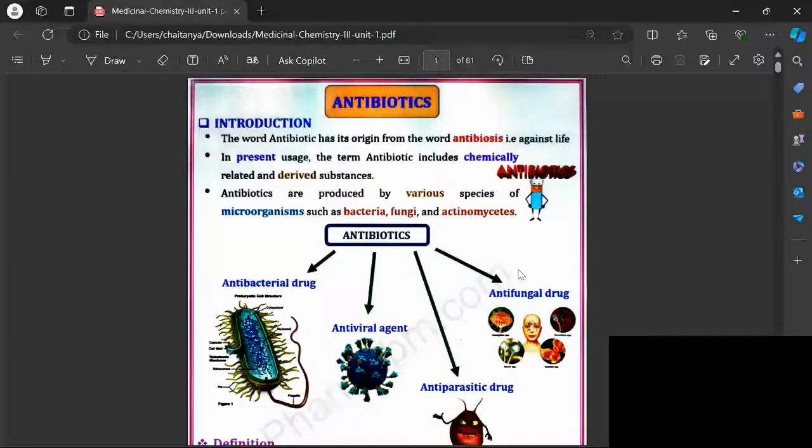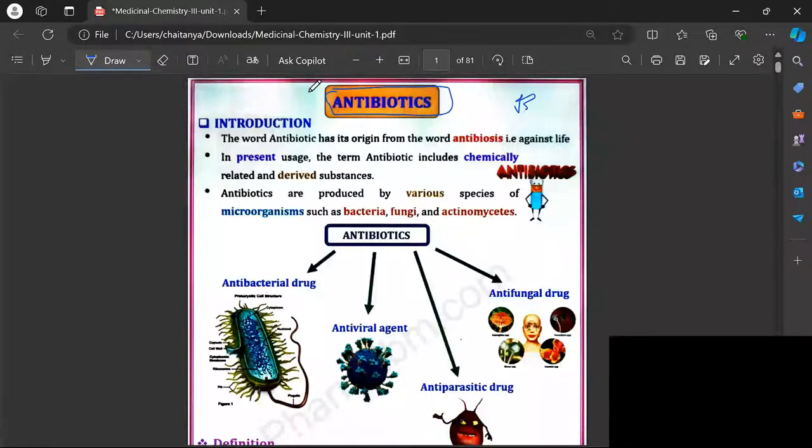Okay, let's start the class. So now we are going to discuss medicinal chemistry. That is the sixth pre-farm syllabus. So we are going to deal with antibiotics. Our first unit is about antibiotics. In this, we are going to discuss various types of antibiotics like beta-lactam antibiotics, cephalosporins. Next, we are going to see aminoglycosides, tetracyclines, monobactams, etc.